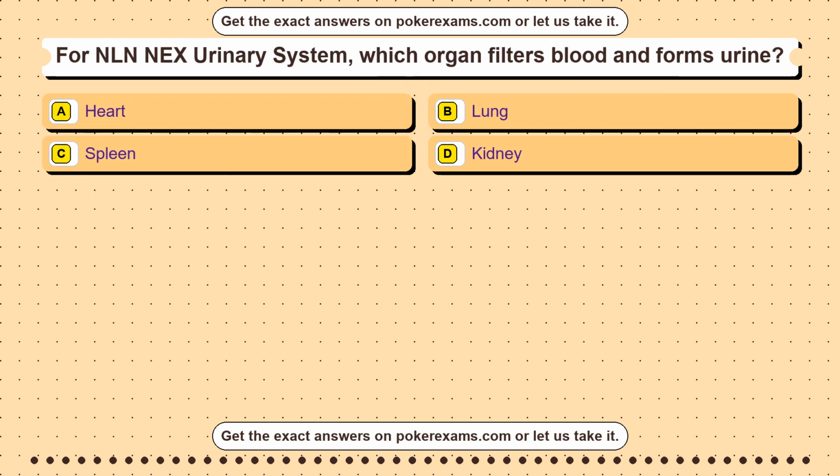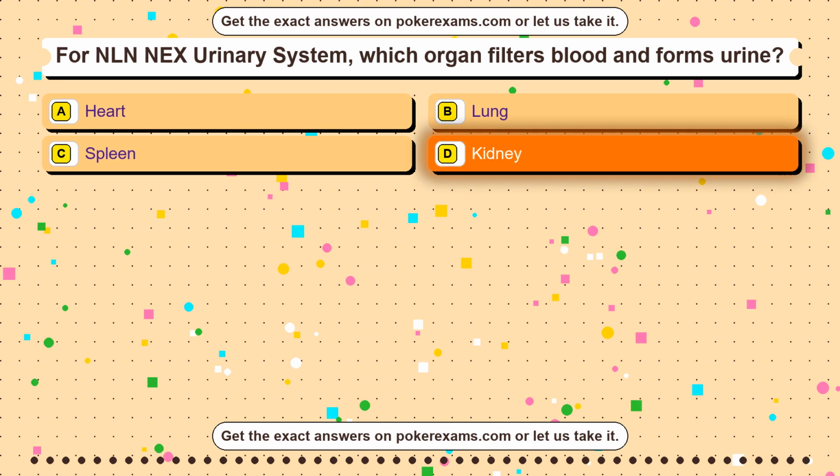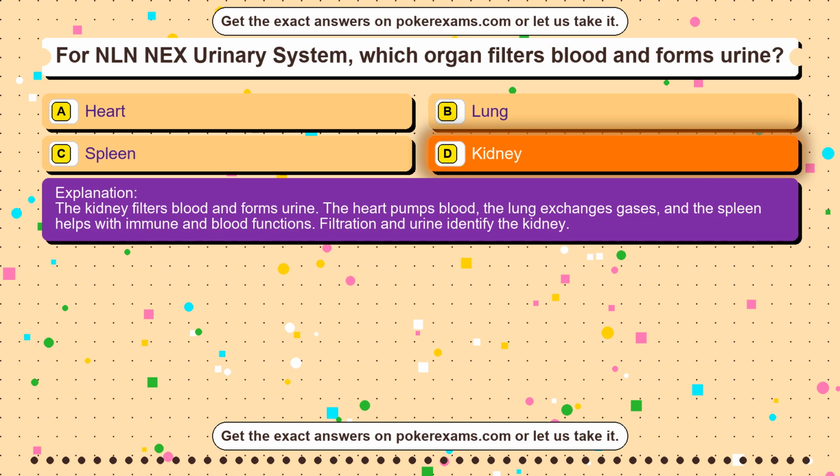Question 22. For NLN NEX Urinary System, which organ filters blood and forms urine? Option A heart. Option B lung. Option C spleen. Option D kidney. The correct answer is option D, kidney. The kidney filters blood and forms urine. The heart pumps blood, the lung exchanges gases, and the spleen helps with immune and blood functions. Filtration and urine identify the kidney.